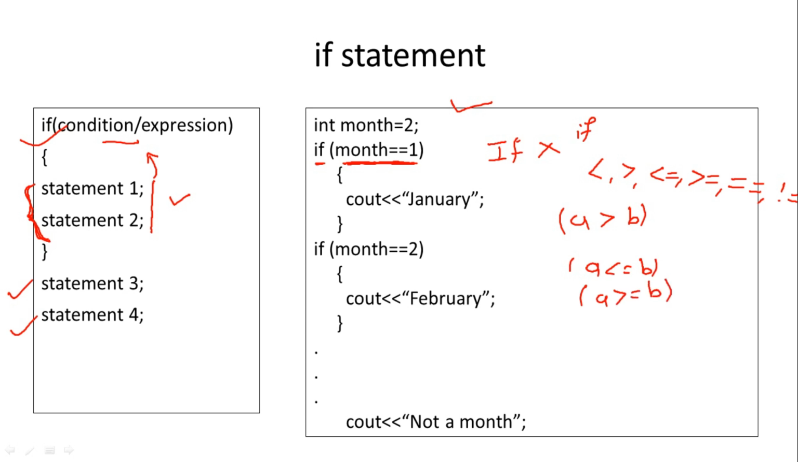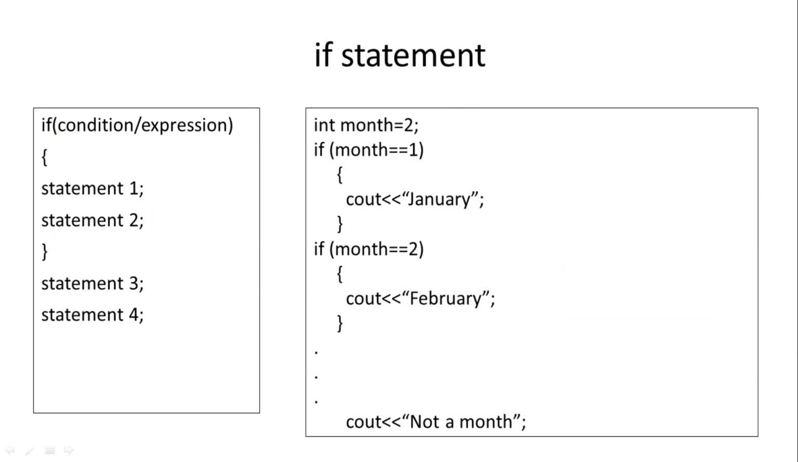Next condition, if you want to check whether both are equal, the equality condition is denoted by double equal. So A double equal to B means you are checking if A and B both are equal. And if you want to check the inequality, the operator is exclamation mark equal, A not equal to B, that means if A is not equal to B. Okay, so out of these operators we have used the double equal operator here.